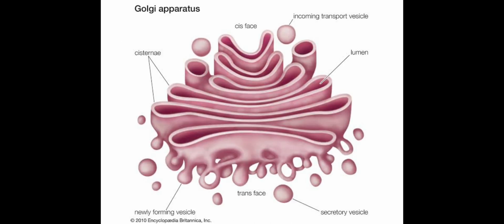Now, let us look at this diagram. Here we can see the cis face, where the incoming transport vesicle is present, and the trans face, where newly formed vesicles are present, and the cisternae are stacked one after another, which is what I am describing as the character of the Golgi apparatus.